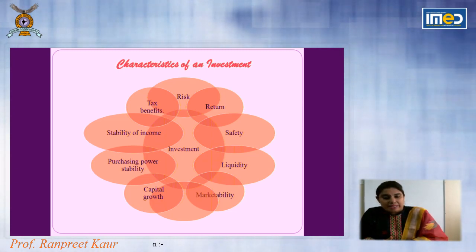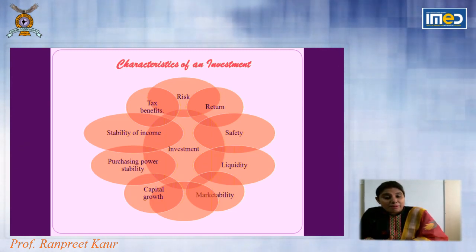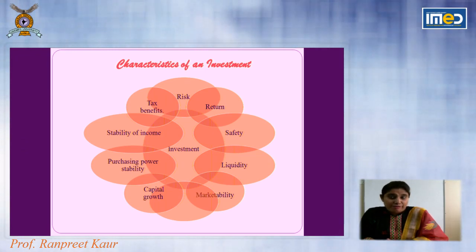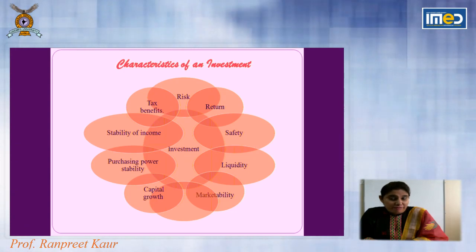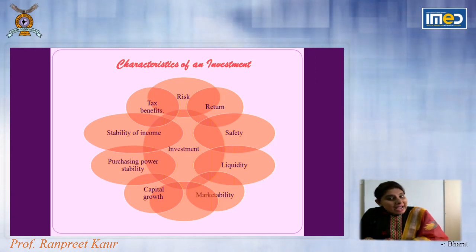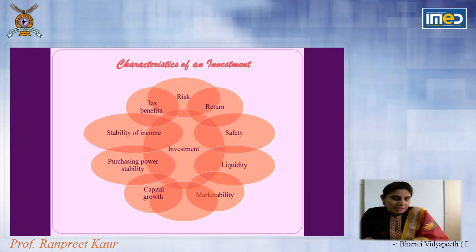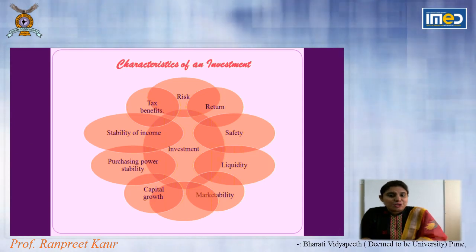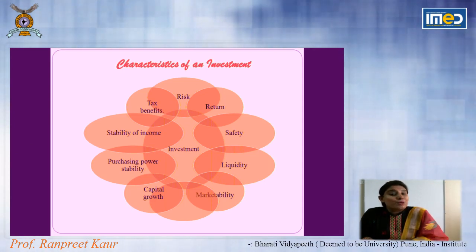Then marketability. Marketability means whether we are able to sell our asset in the market or not. Simple example, we do investment in bank accounts. Can we sell a bank account in the market? No. So a bank account is highly liquid, but it is not marketable. Or when we have a PPF account, PPF investments or insurance schemes, these schemes don't have marketability.